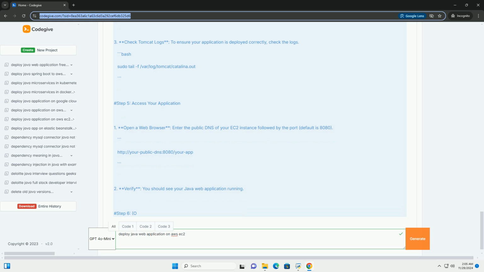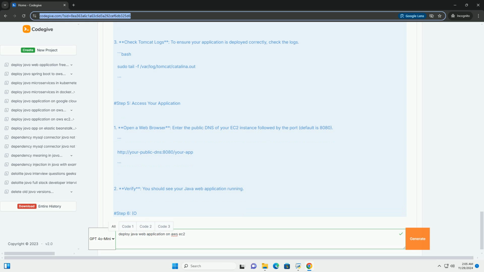Step 6, optional, configure security groups for port 80. If you want to serve your application on port 80 instead of 8080, you can. 1. Stop Tomcat. 2. Edit the server configuration. Open the Tomcat server.xml file and change the port. 3. Start Tomcat again. 4. Access your application. Now you can access your application using the public DNS. Conclusion. You have successfully deployed a Java web application on AWS EC2 using Tomcat.